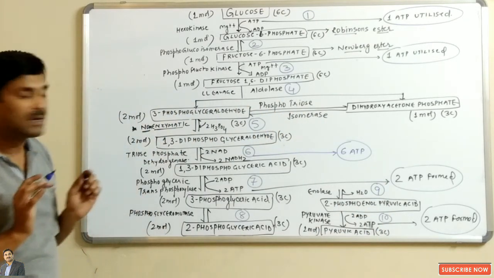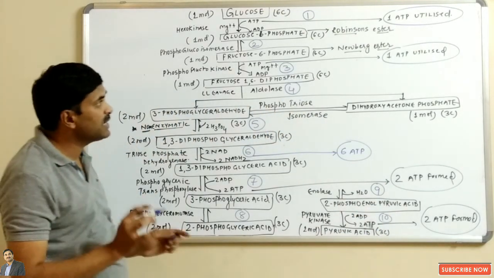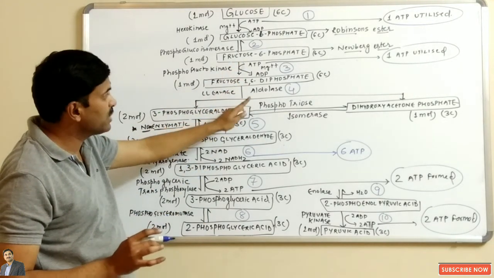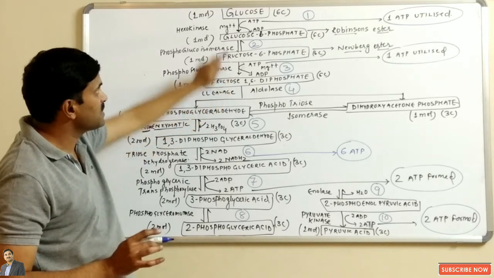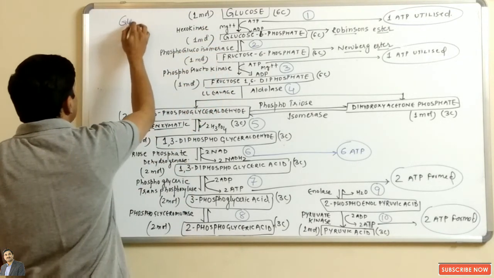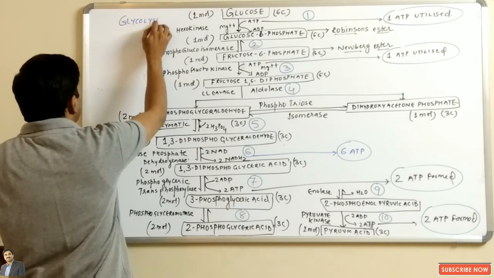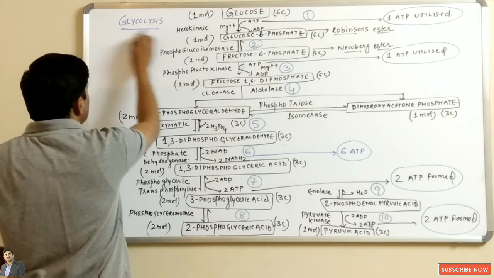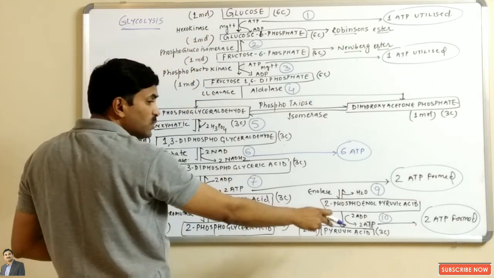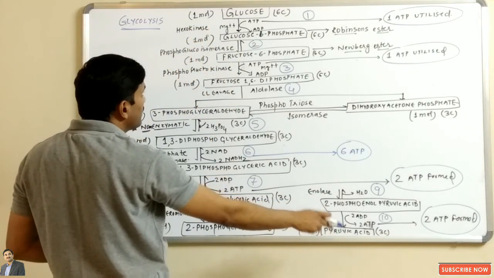So the glycolysis cycle is completed in how many steps? You can see here that it is completed in 10 steps. The entire process of the glycolysis cycle occurs in the cytoplasm, and 1 molecule of glucose is converted into 2 molecules of pyruvic acid.